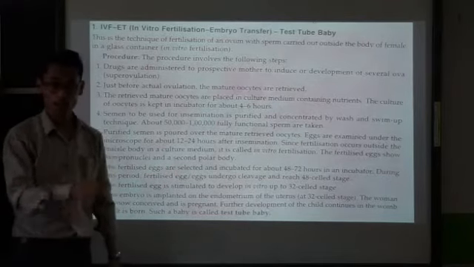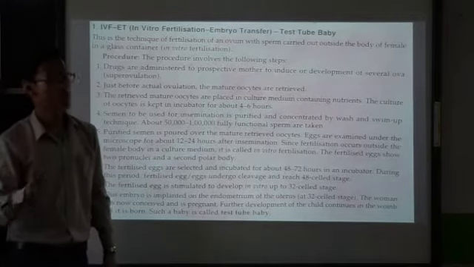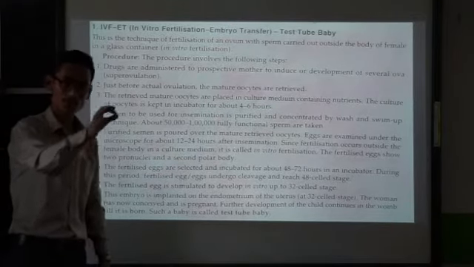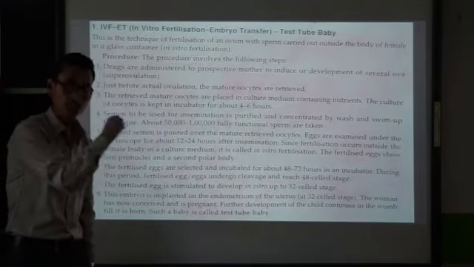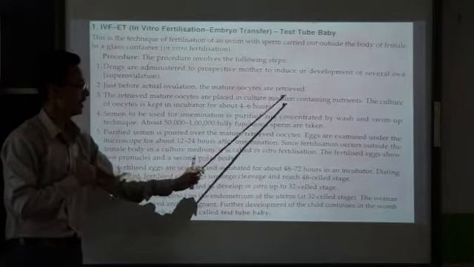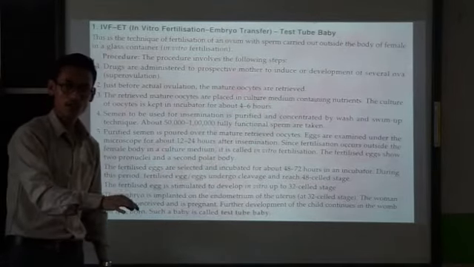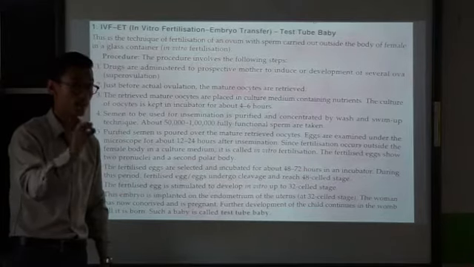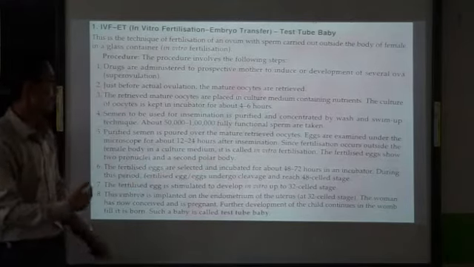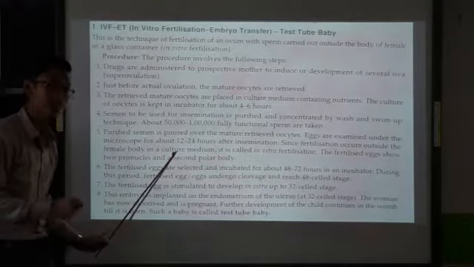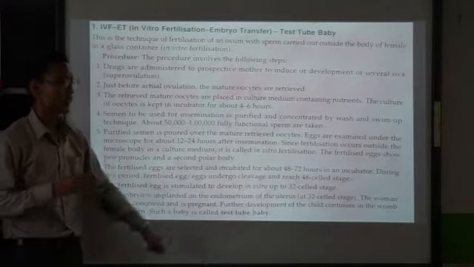So what have we done? We have taken around 50,000 to 1 lakh fully functional sperm. Now that sperm will be used to fertilize the oocyte, which is present in the culture medium. So fusion is done. Now over here, the fusion of sperm and the oocyte does not occur inside the female body, but is occurring outside the female body, in a culture medium, which is called in vitro fertilization.